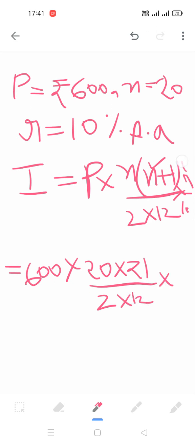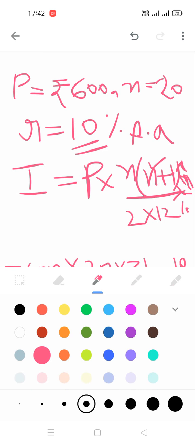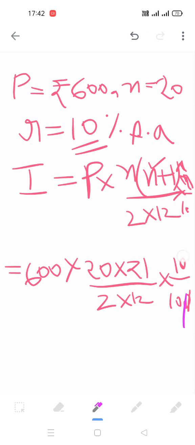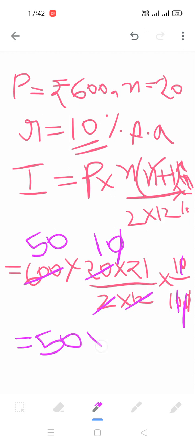Then what is r? r is 10 upon 100. This 0 will cancel with this 0. 2 tens are 20, and this 0 will be cancelled by this 0, and this will be 50. So we have 50 multiply 21.